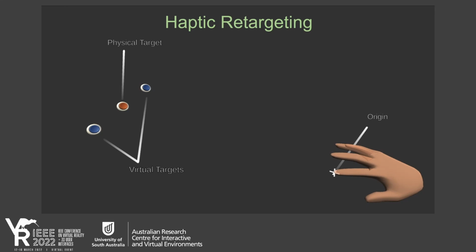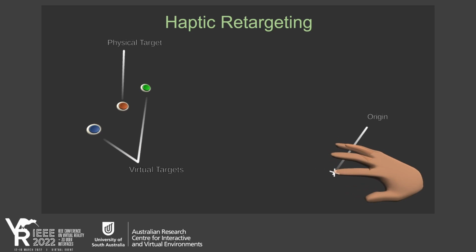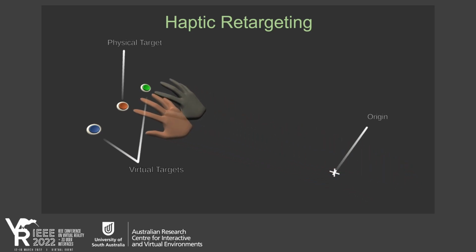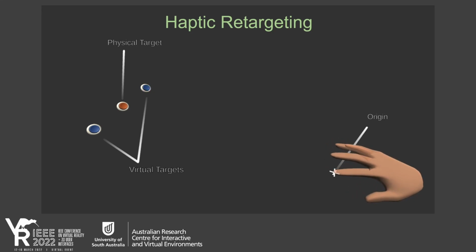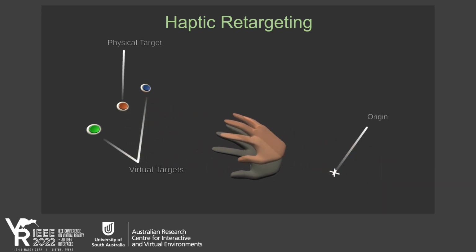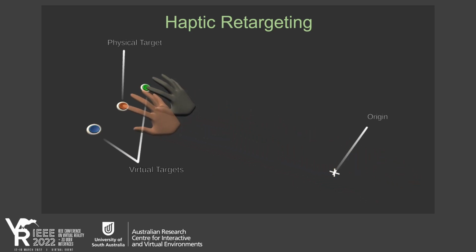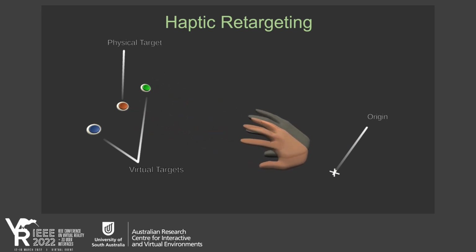Haptic retargeting enables the reuse of simple objects to provide passive haptic feedback in virtual reality. In previous work, we have explored this for remapping between physical and virtual interfaces. Say we have a single physical button on a real interface, but multiple virtual buttons on a virtual interface. We can introduce an offset between the user's real hand and the virtual hand they see, such that they operate any of the virtual buttons while actually operating the physical button in the real world, providing this realistic feedback.